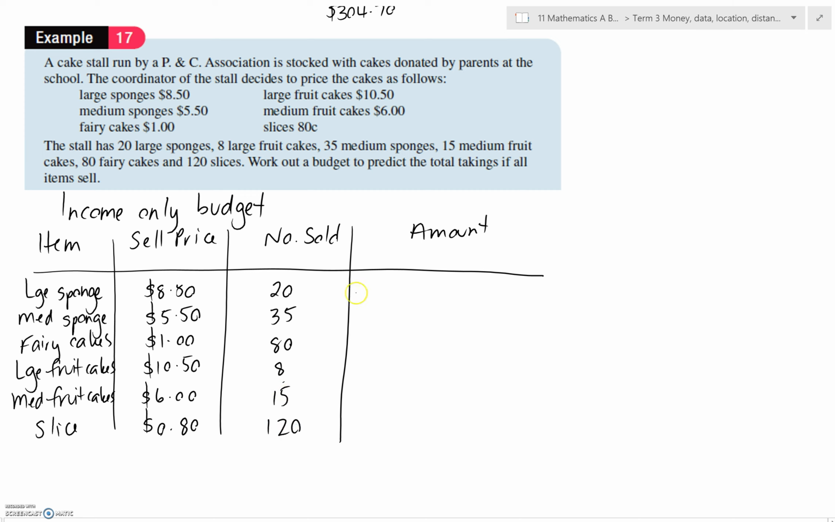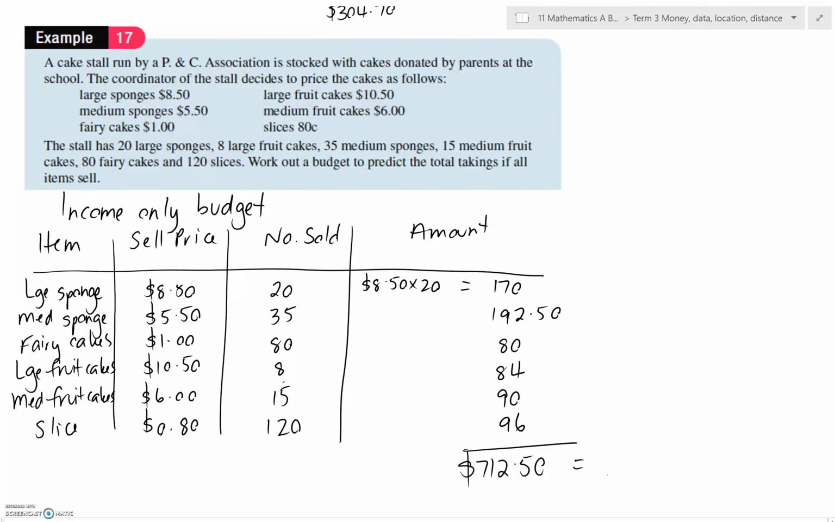Now, the amount is literally just a matter of multiplying the selling price times the number sold to work out that amount. So I'm only going to do the first one like that. I'm sure you guys can follow along. So it would belong to each row in exactly the same way. Multiply the sell price times the item sold. Okay, so once you've done that, you just want to add that up. So $712.50 equals the total takings expected from this cake stall.